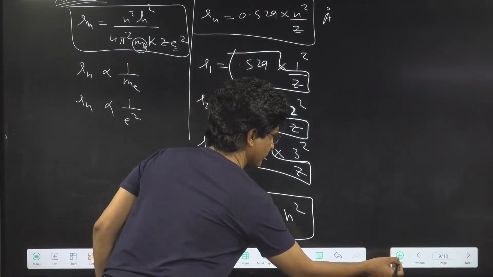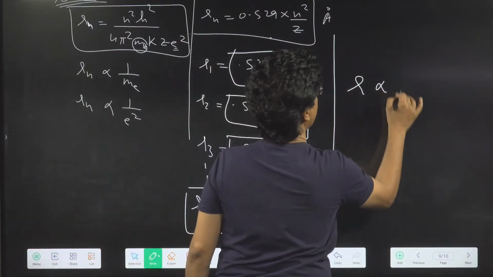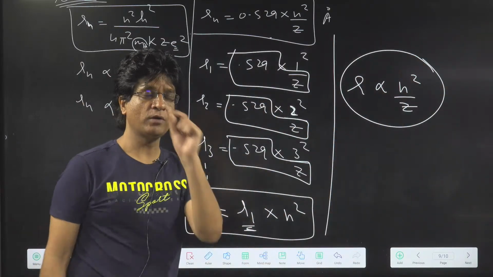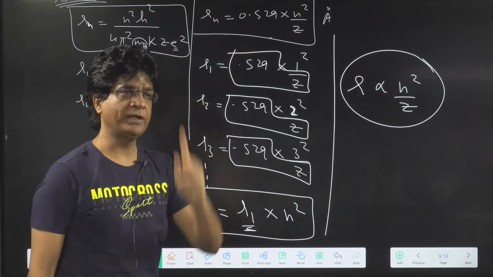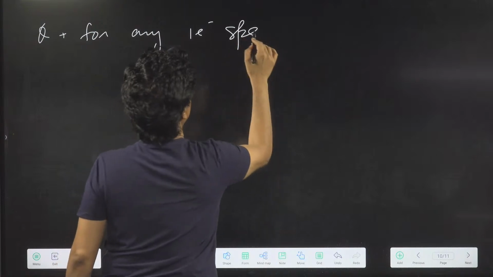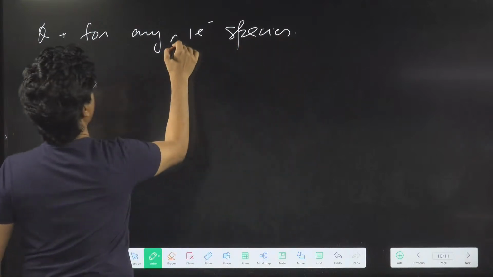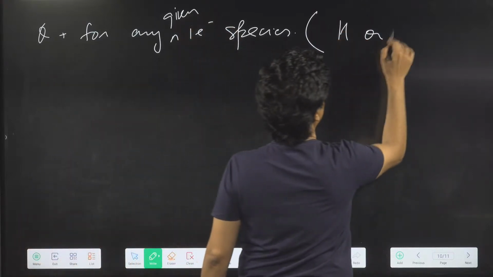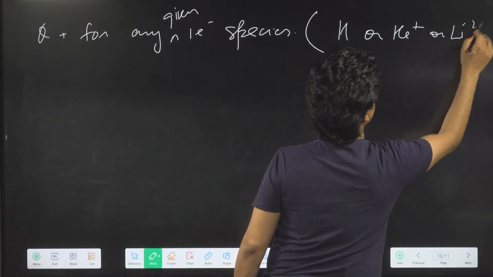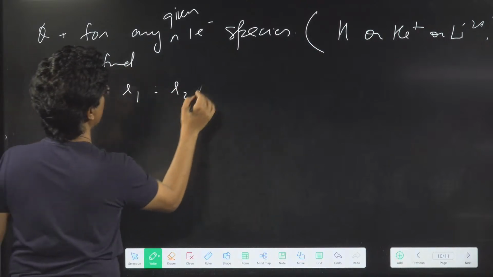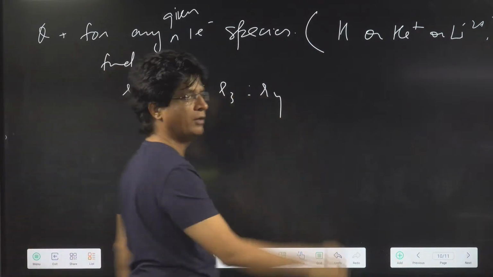Now see that stuff. We also know that R is proportional to n square by Z. All these things we are doing are valid for one electron species, which contains only one electron. Now question I'm giving you: for any given one electron species, it can be hydrogen, helium plus or lithium 2 plus, anything. Find R1 is to R2 is to R3 is to R4. Find the radius ratio.